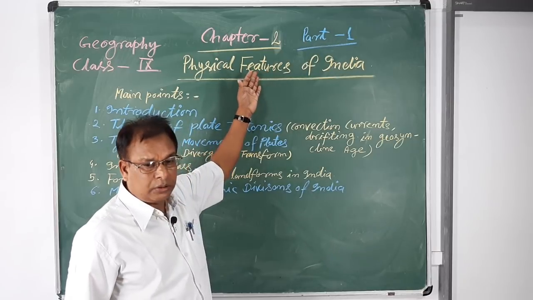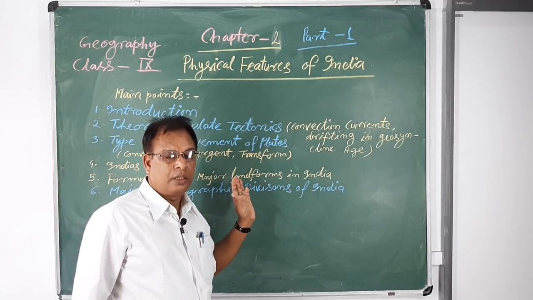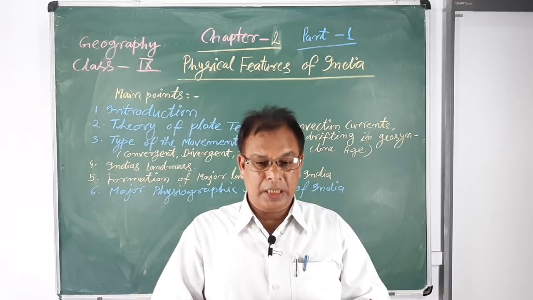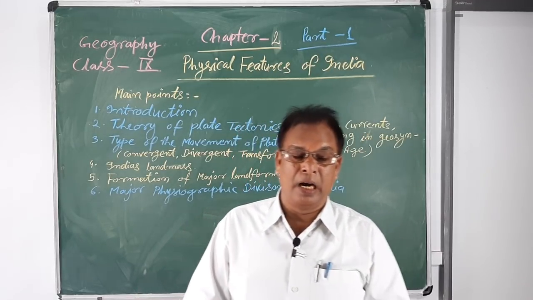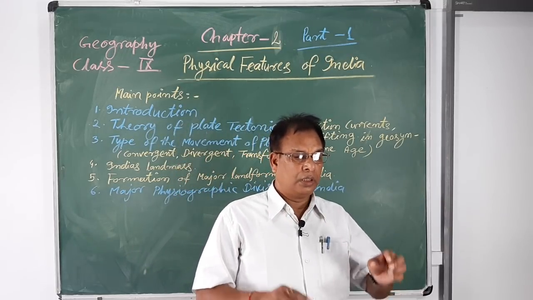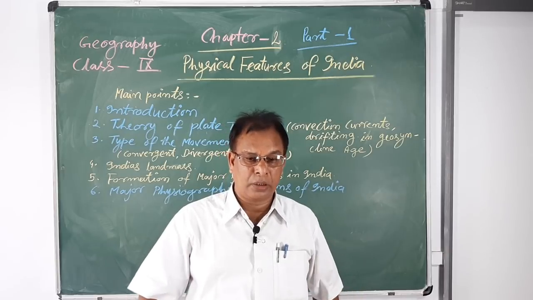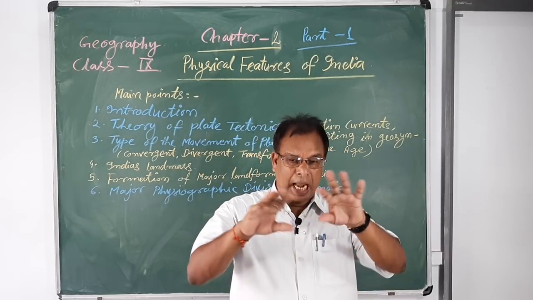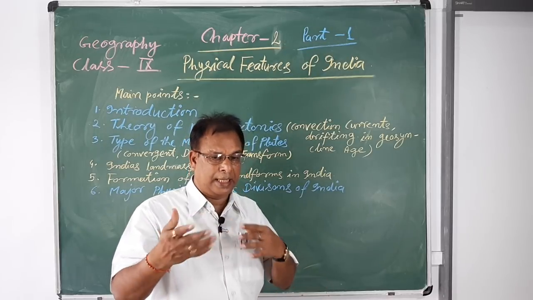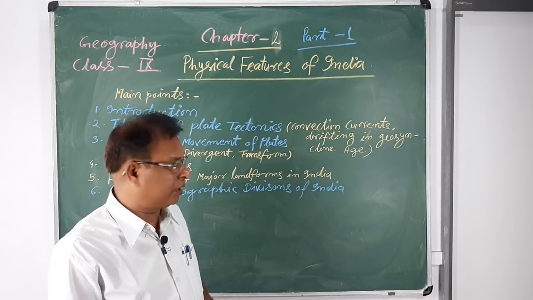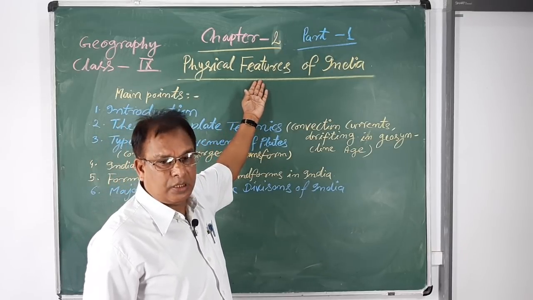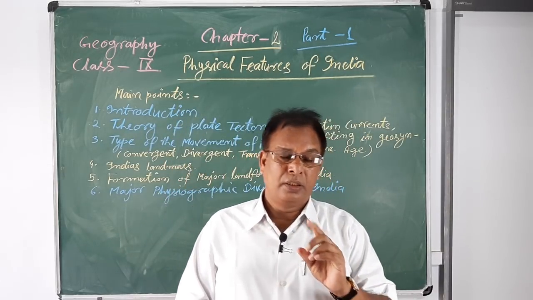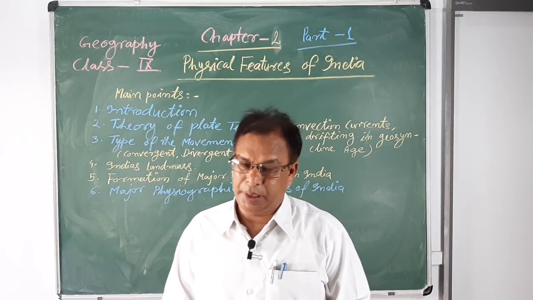So, in the four directions north, south, east and west, when you see the map of India, you will find it narrow in the north, narrow in the south, narrow in the east and narrow in the west. You have already studied the size and location of India, but the structure of the land of India is mainly known as the physical features of India.